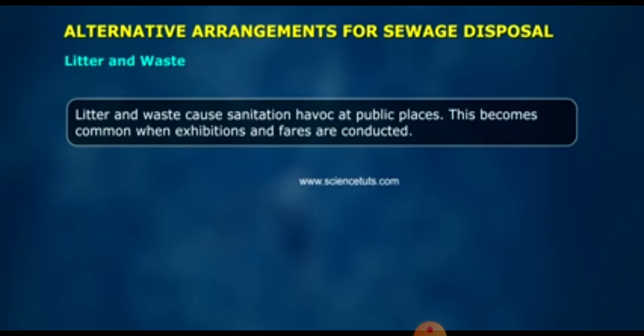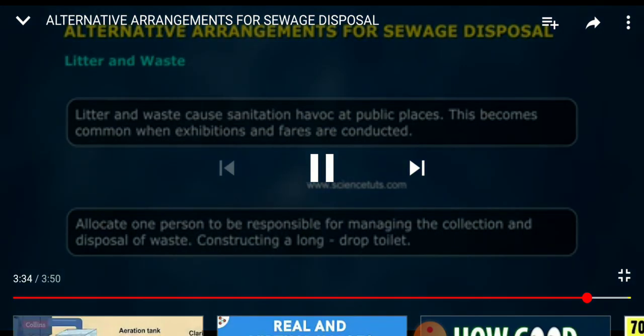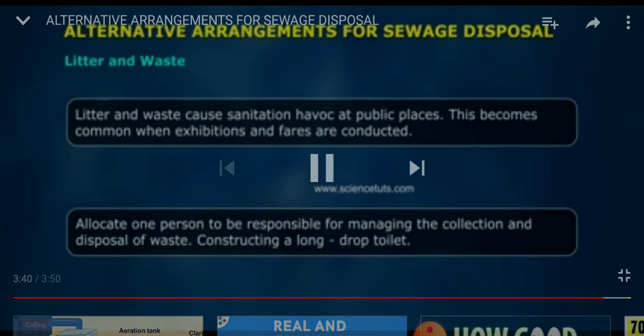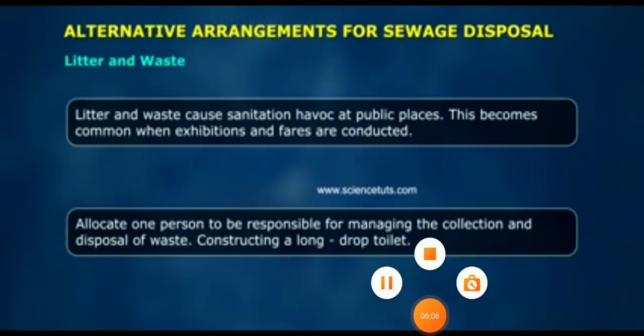Litter and waste cause sanitation havoc at public places. This becomes common when exhibitions and fairs are conducted. So this was regarding alternative arrangements for sewage disposal.